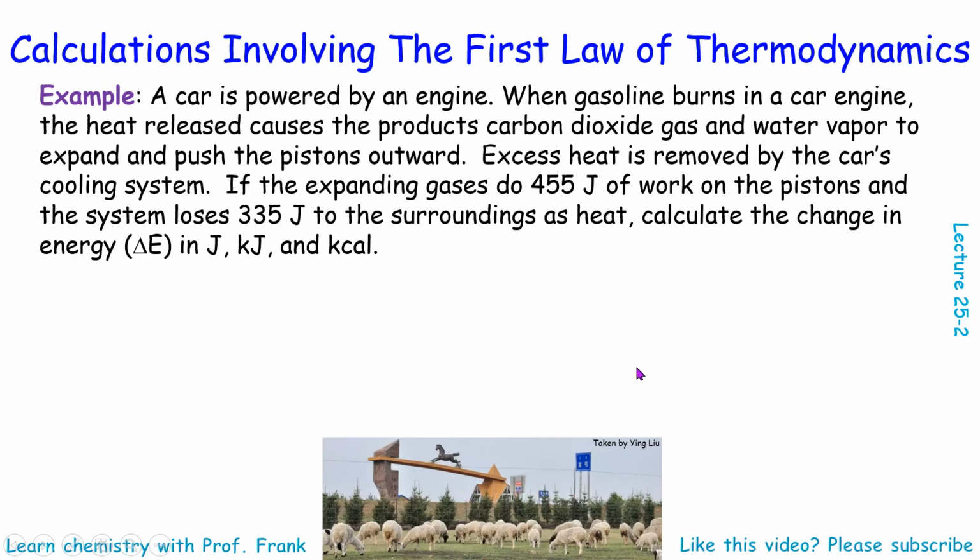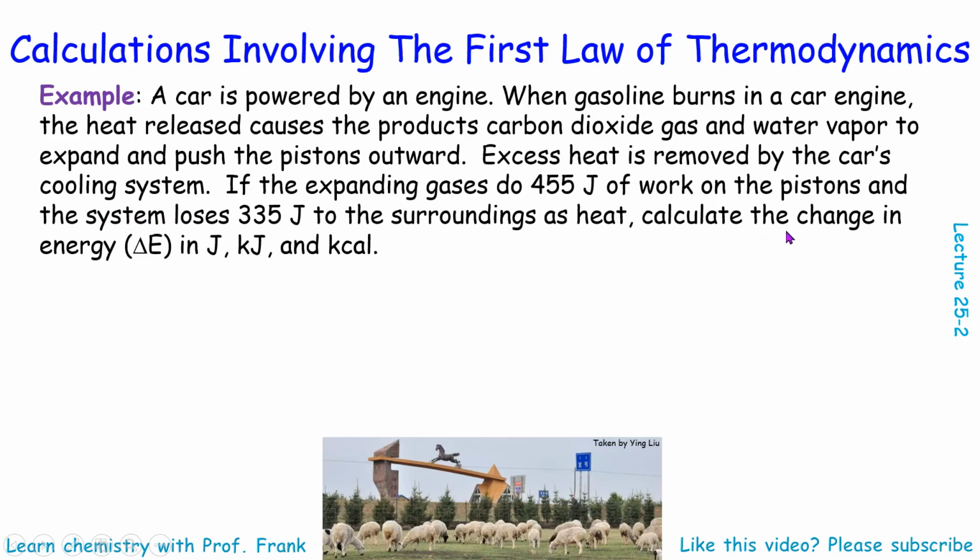Let's work on one example. Here we talk about a chemical reaction inside of your car engine, and then the products of the reaction, they are gases, CO2 and water vapor. Expanding gases, they do 455 joules of work, and the system also loses 335 joules to the surroundings as heat.